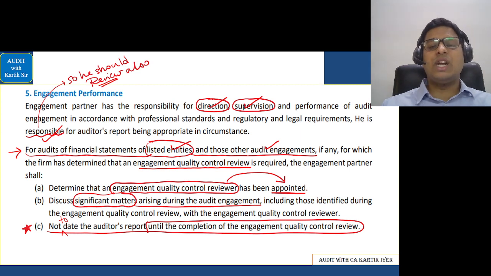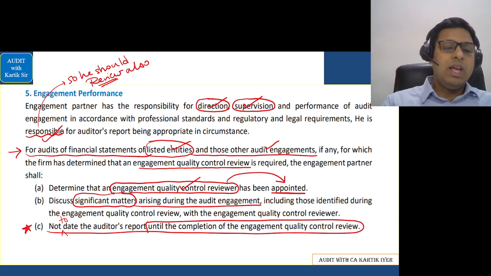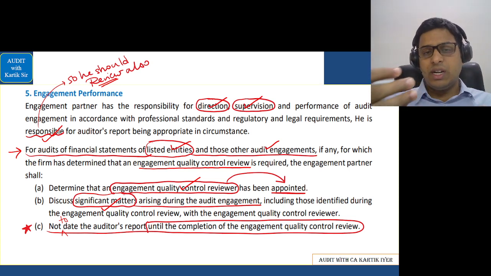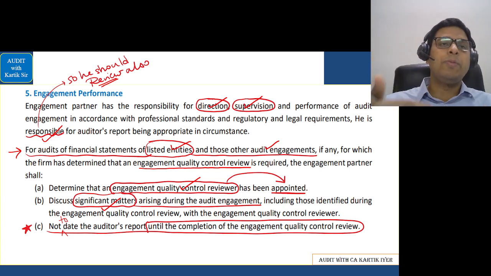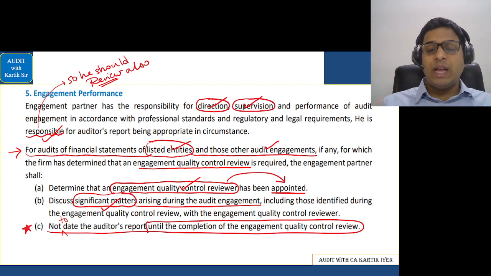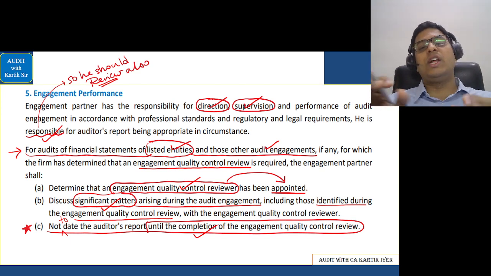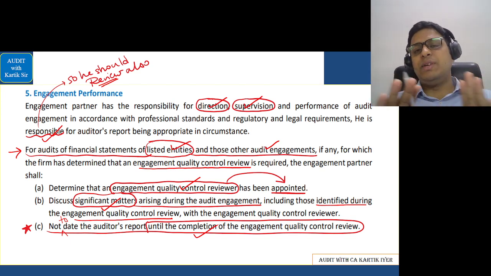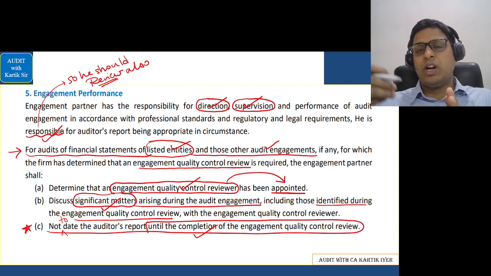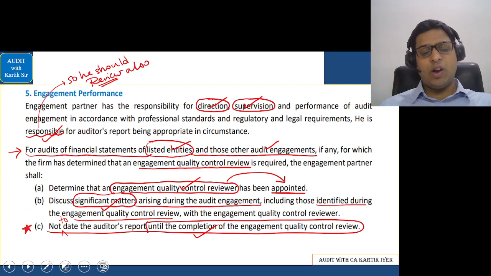The engagement partner shall do a few things. That is, first, determine that the engagement quality control reviewer has been appointed. Basically, he'll check whether quality control is followed or not. We should discuss significant matters with the engagement team members, or the audit team members, so that we are able to look into that matter in much more depth, and also the matters that have been identified during the engagement quality control review. Finally, we should not date our audit report until the audit engagement quality control review is over, because till that time it means our audit work is not yet done. So till the engagement quality control review is over, we should not date our audit report.